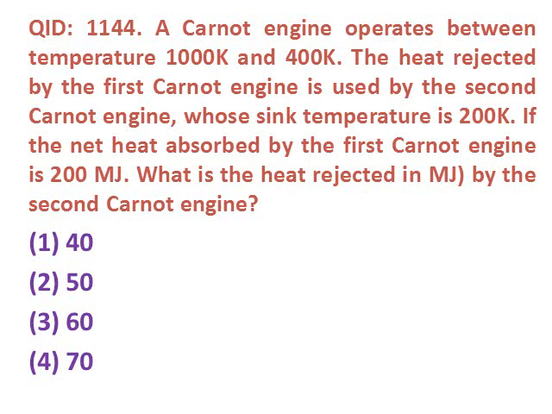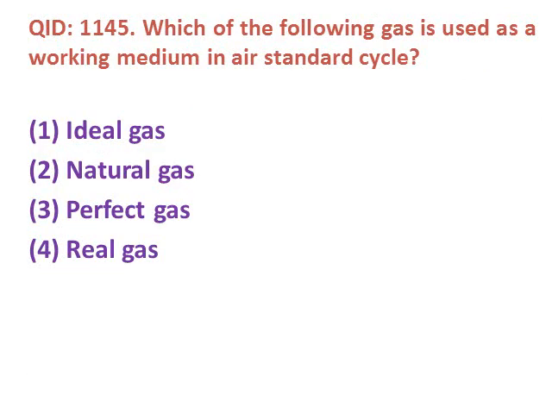So in this case we have used the equation Q1 upon T1 is equal to Q2 upon T2. From this we have calculated the answer as 40 megajoule. The option number 1 is correct, 40 megajoule. Q1 upon T1 is equal to Q2 upon T2 is equal to Q3 upon T3. From this equation we have calculated the answer.